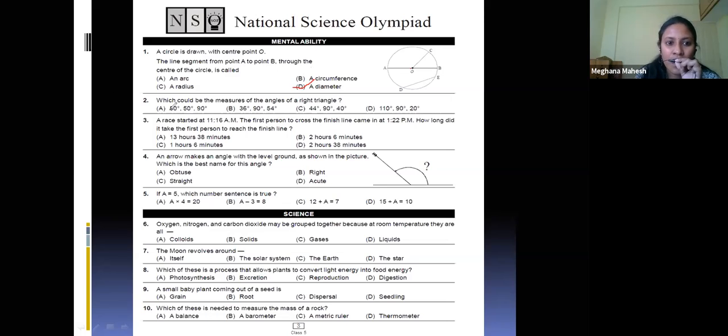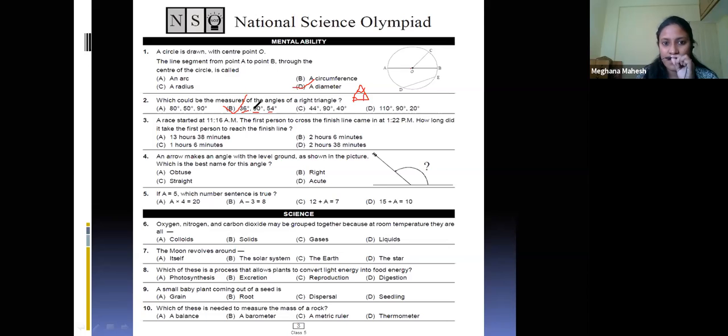Next, second one. What could be the measure of the angles of a right triangle? We know a right triangle means one angle should be 90. The total of the angles of a triangle is 180. So if one angle is 90, the other two angles added together will be 90. Yes, it is B.